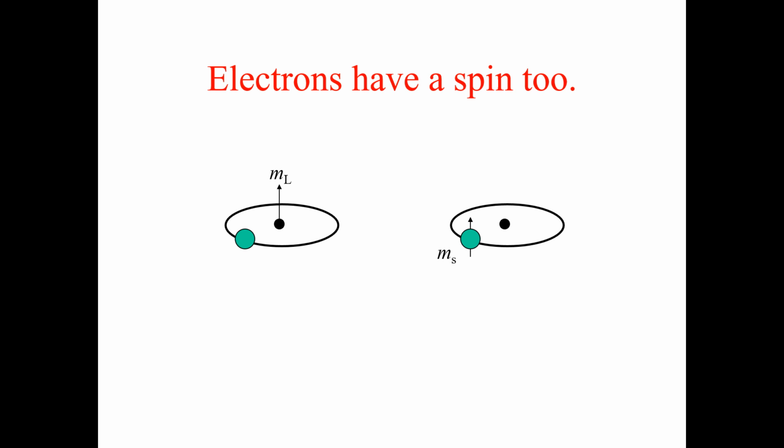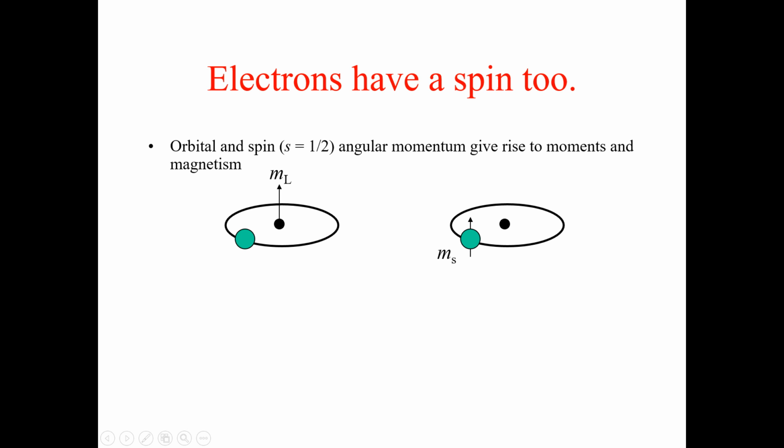So how does the neutron have a spin? To understand the concept of spin for the neutron, we have to look at the spin of the electron. As you can see in the figure, we have orbital and spin, the spin of the electron being 1/2.